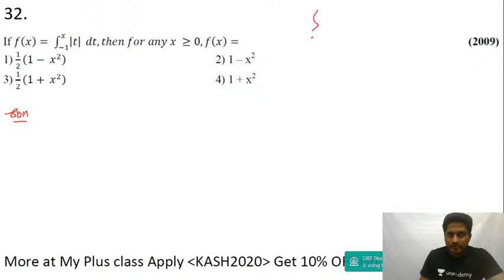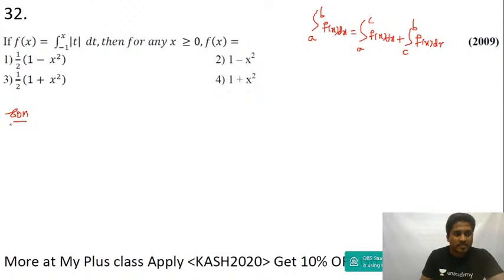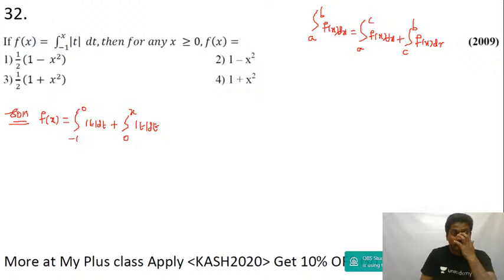See, property number 3: integral a to b of f of x dx can be written as integral a to c of f of x dx plus integral c to b of f of x dx. So a to b should be written as a to c and c to b. Now this can be written as f(x) is equal to integration of minus 1 to 0 modulus of t dt plus integration of 0 to x modulus of t dt. Isn't it, guys? I'm just splitting minus 1 to x into minus 1 to 0 and 0 to x.